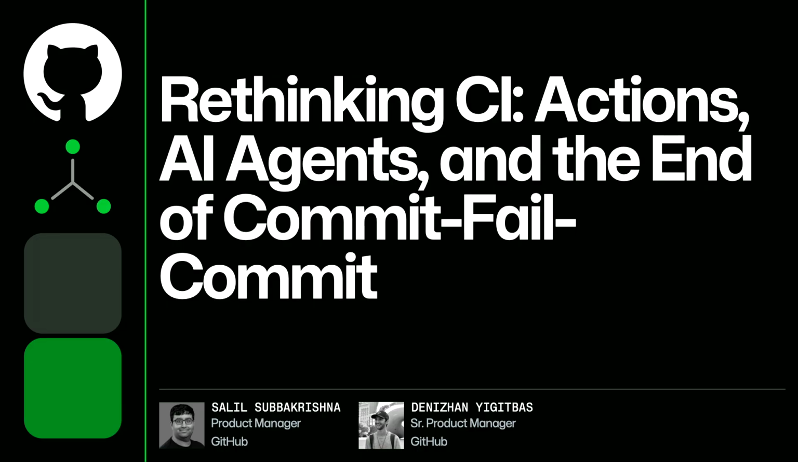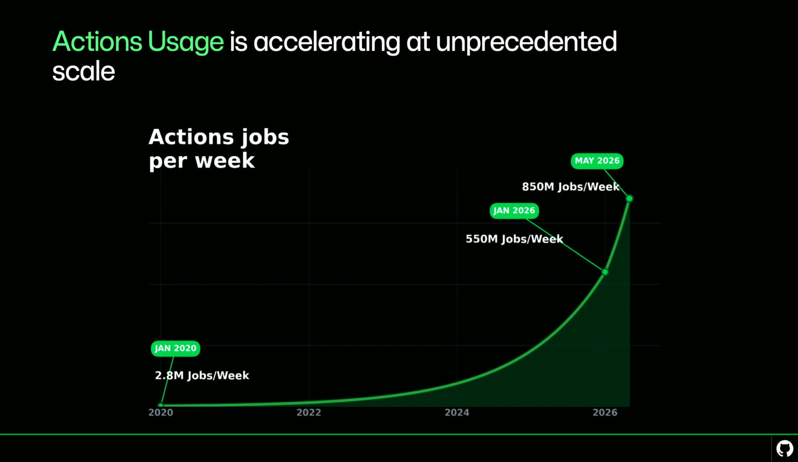My name is Denizhan. I'm also a product manager at GitHub supporting Salil today. And we're going to be talking about rethinking CI, so actions, AI agents, and the end of commit, fail, commit. So actions usage has been accelerating at an unprecedented rate.